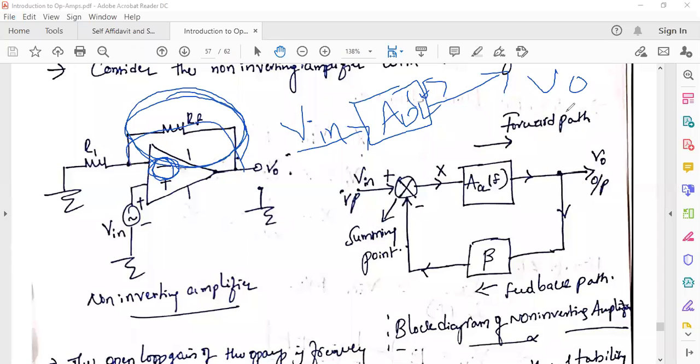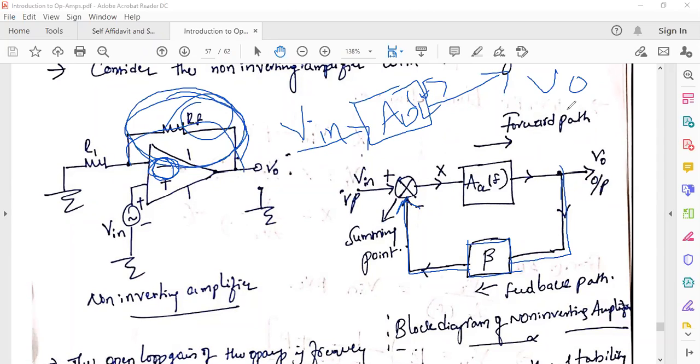I am taking the output through the feedback element, which here is RF, resistive feedback, and this output through the feedback element is connected to the input side.